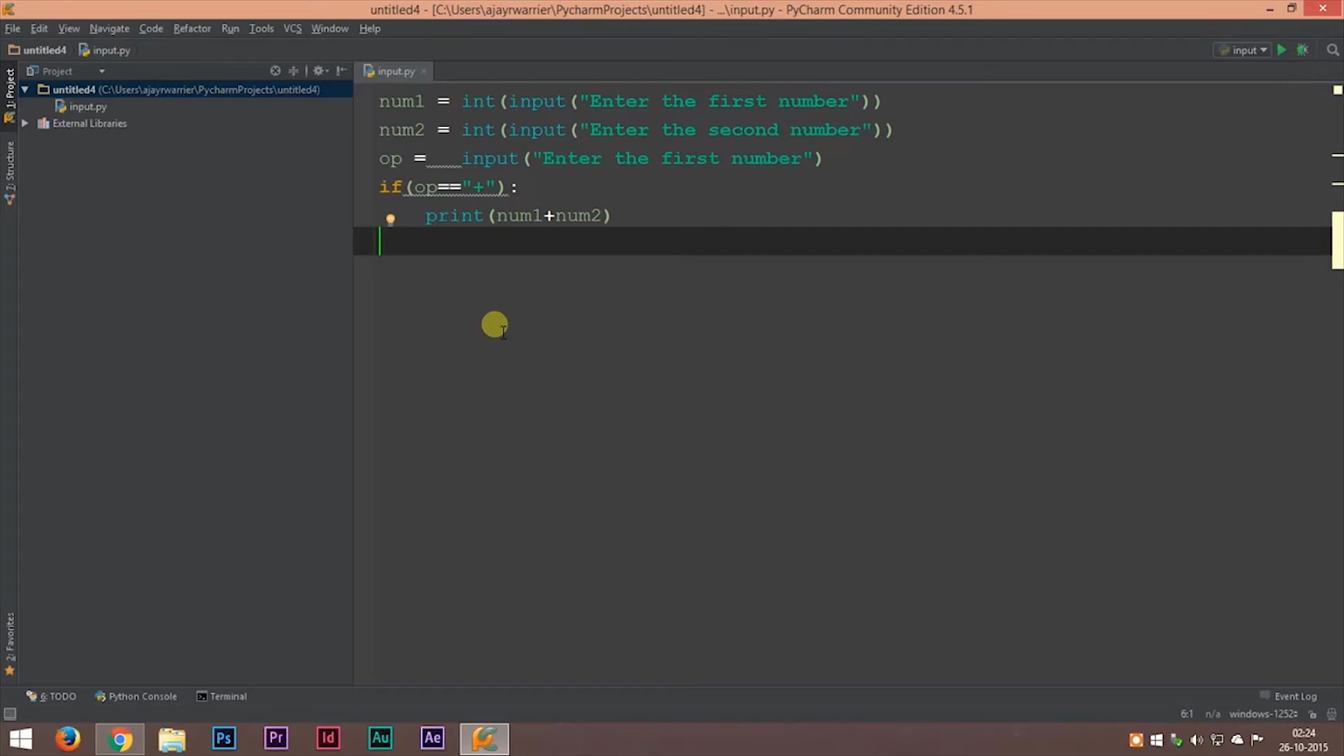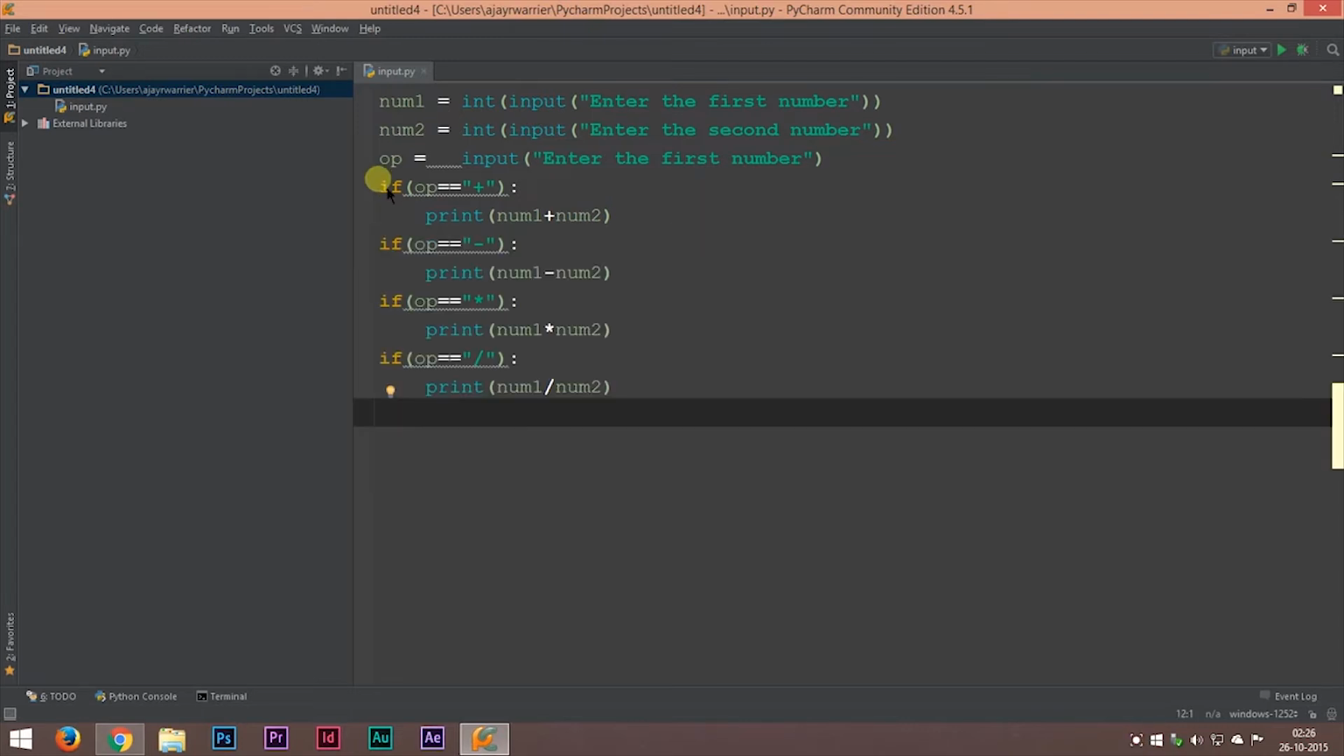Now the same way we'll add the minus operator, we'll add the multiplication operator and also the division operator. Now if you have gone through my previous lectures, you will know that we'll be using elif statements. We'll be using the if, elif, else ladder for this. We'll be using elif statement to make our program more efficient. The program will still work if you use the if statement, but we'll use the elif statement for more efficiency.